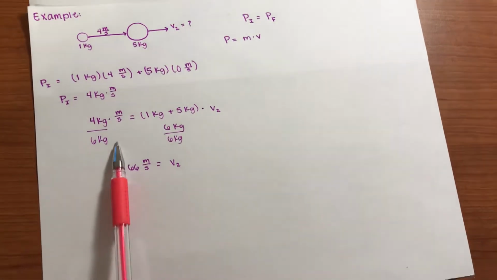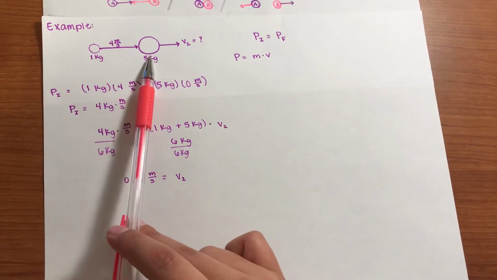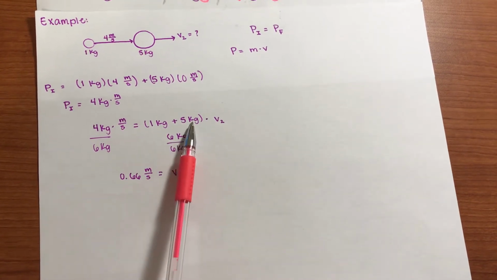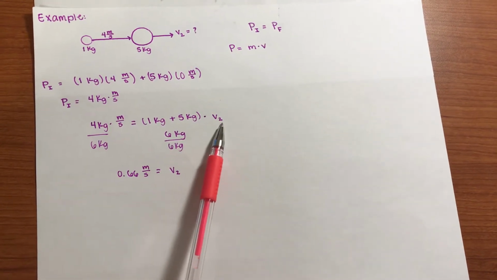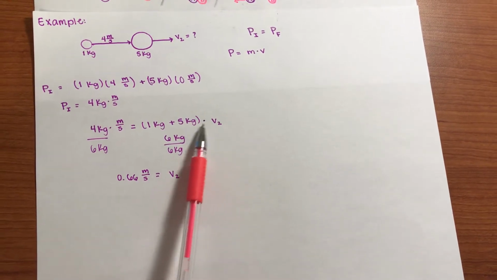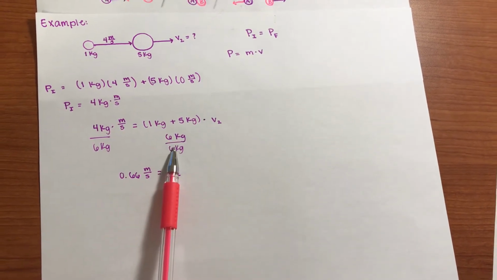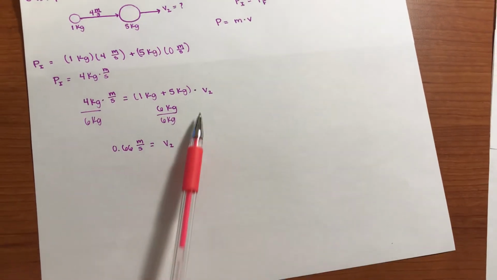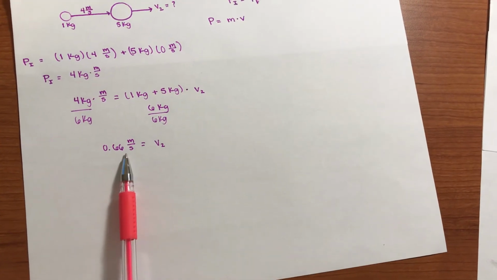Now we are going to add that to both ball 1 and B moving. So we're going to add 1 kilogram plus 5 kilograms, which is 6 kilograms, times velocity 2, which is the factor that we are looking for. Then you're going to divide 4 by 6 kilograms, which would give you the final velocity of 0.66 meters per second.